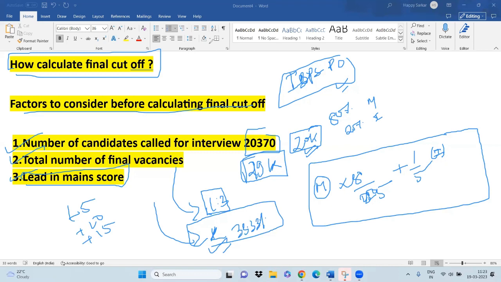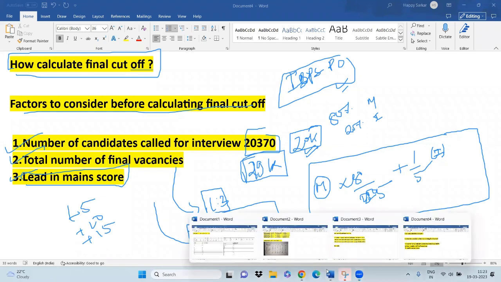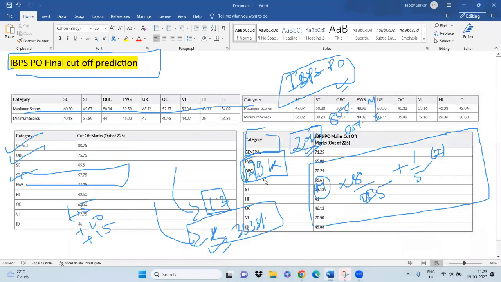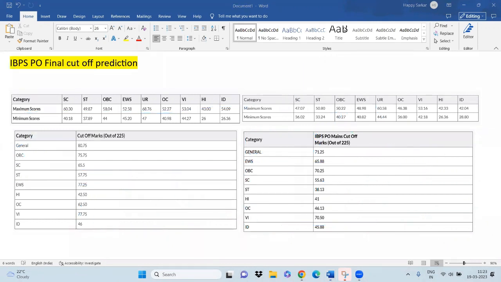Now, let me go to the next slide. Yeah, this is the next slide. So this is the mains cutoff for 2021, and this is the mains cutoff for 2019. I've not taken 2020 because the mains cutoff for 2019 is exactly the same as 2022. So I want to give you a similar scenario, and the mains cutoff is higher here in 2021. Now see the final cutoff for UA, that is 47, and the final cutoff here is 44.